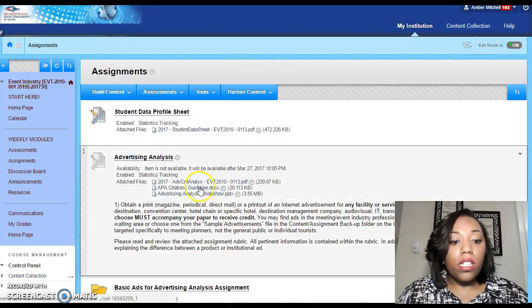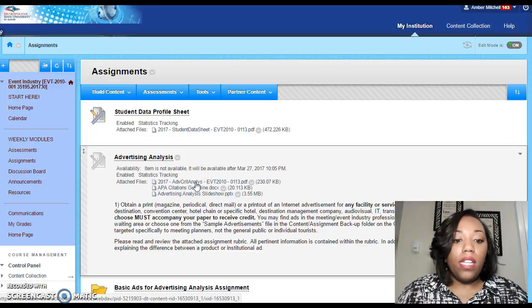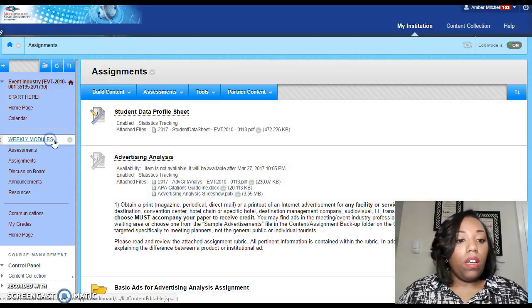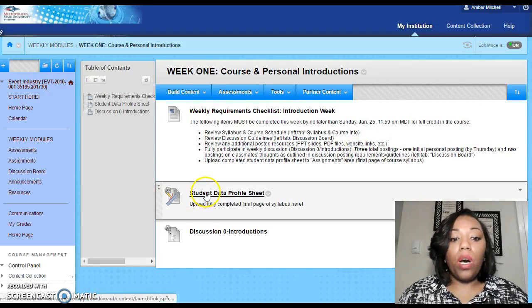The grading criteria sheet, APA citations, which is a required guideline for this class, the slideshow for advertising analysis, just as an example, everything's right here. So you don't actually have to click in there to find it. You can just click these individually and everything will start downloading. Okay, so back to here. So this is where you will upload everything.